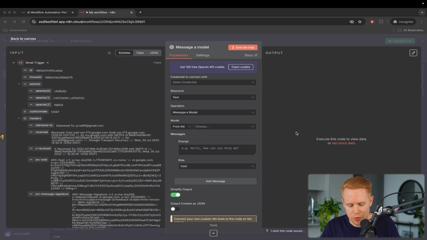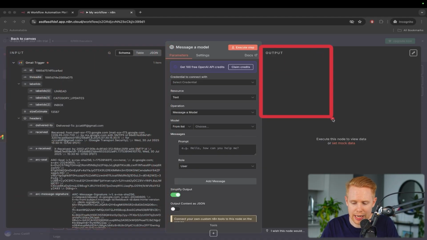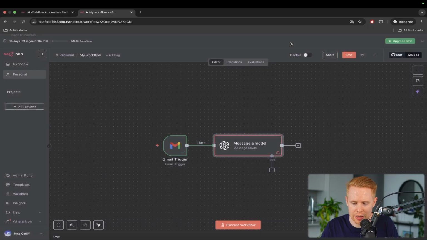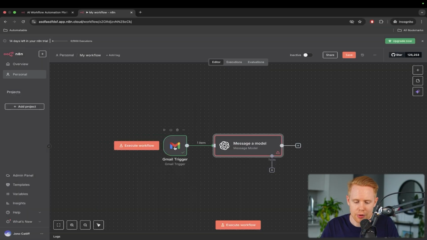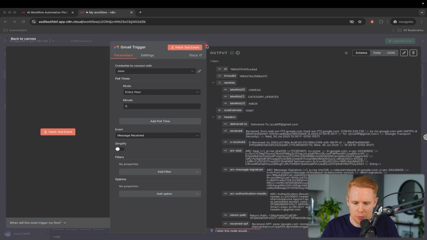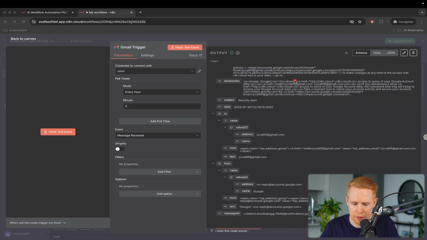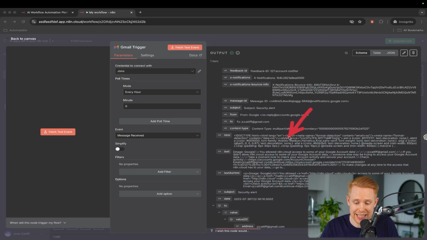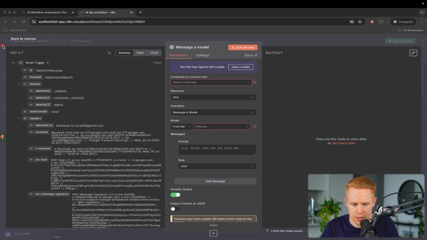Okay, sweet. On the left-hand side here, we have something called the input section. Remember how the last node we had outputs? And by the way, any of these are called nodes inside n8n. Now, if we opened up Gmail, we had the output here. And everything we see here, such as who the email is sent to, who the email is sent from, and what the text of the email is, all of these outputs are going to be passed as inputs to the next node here.